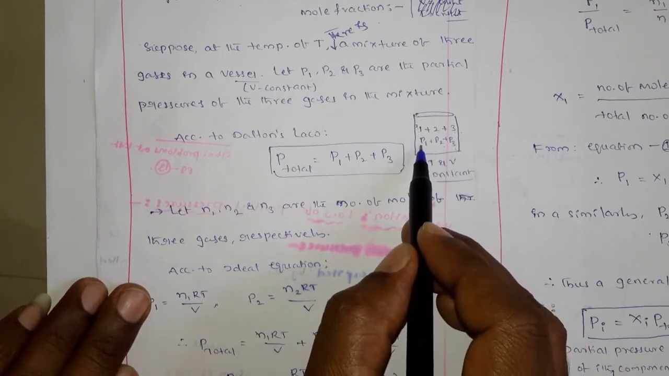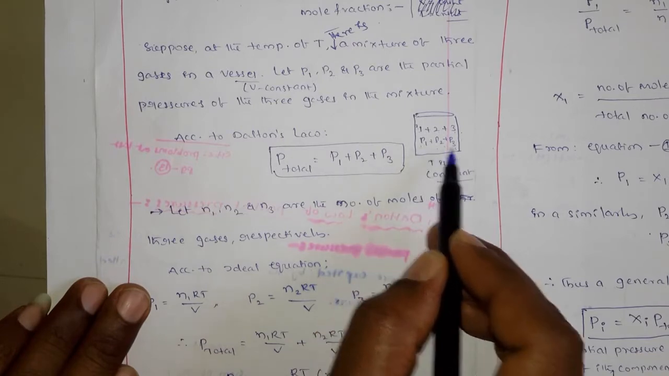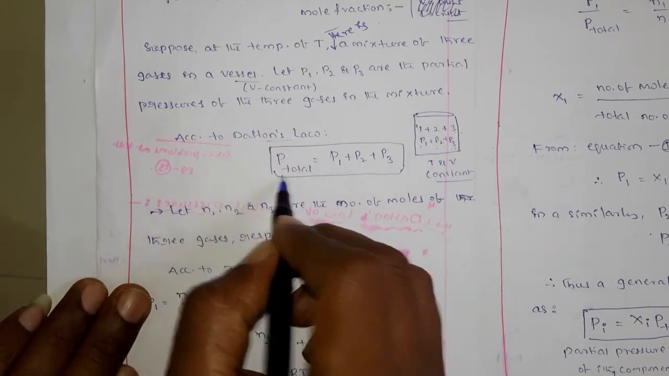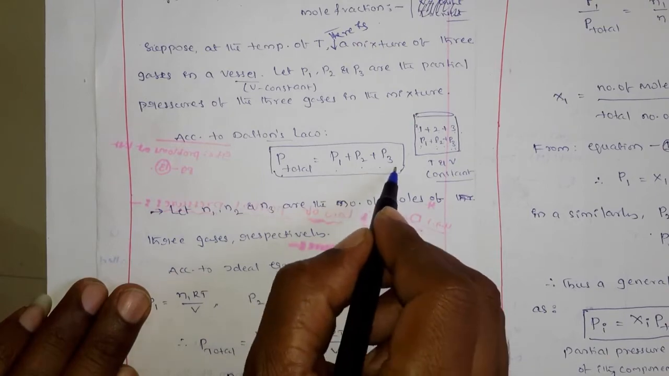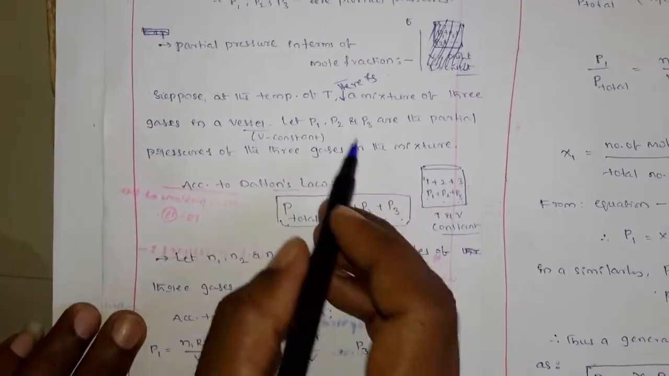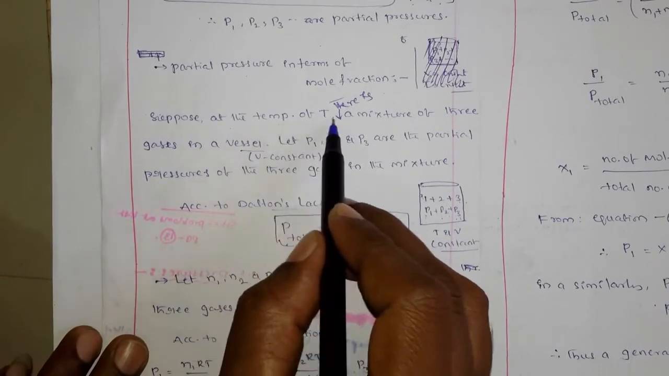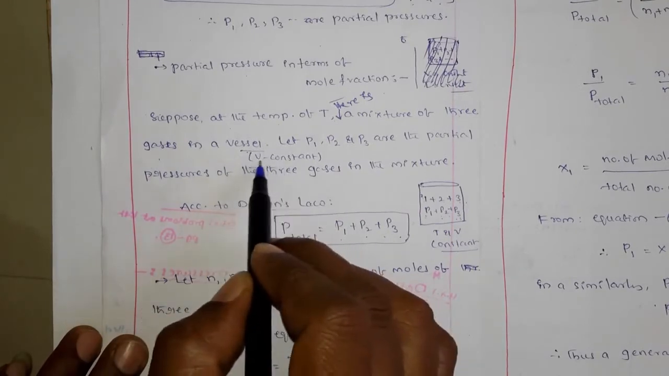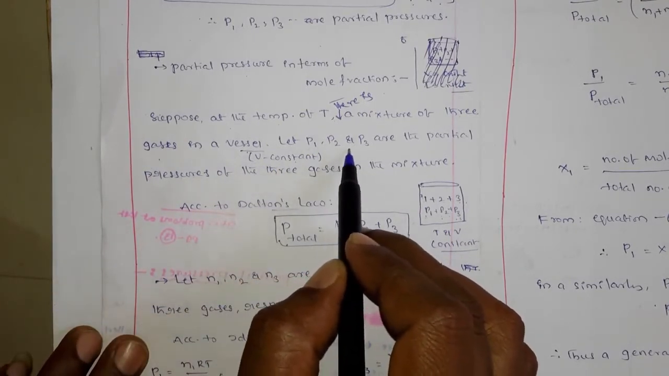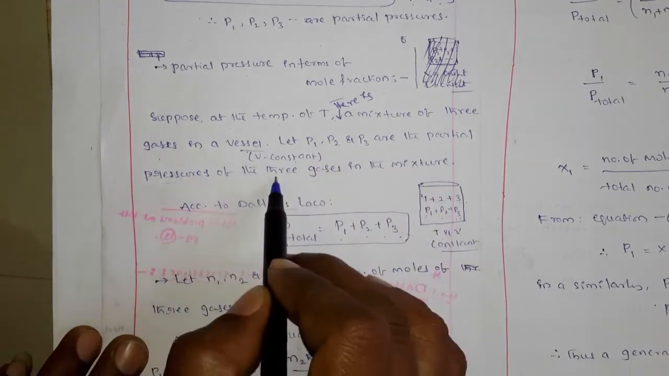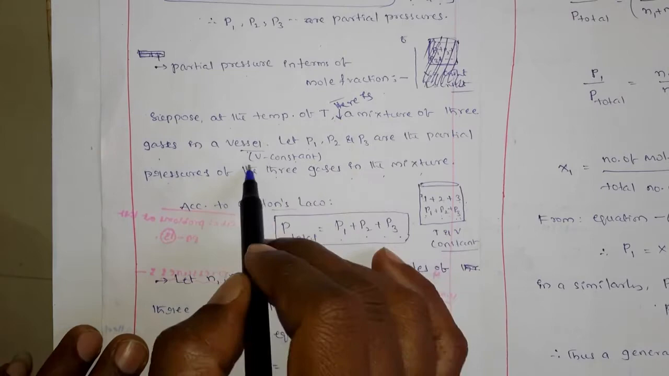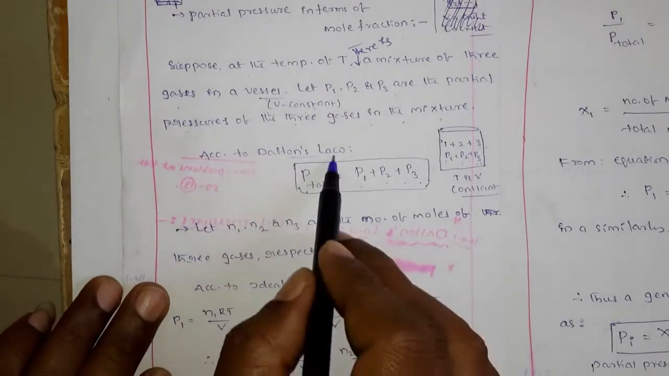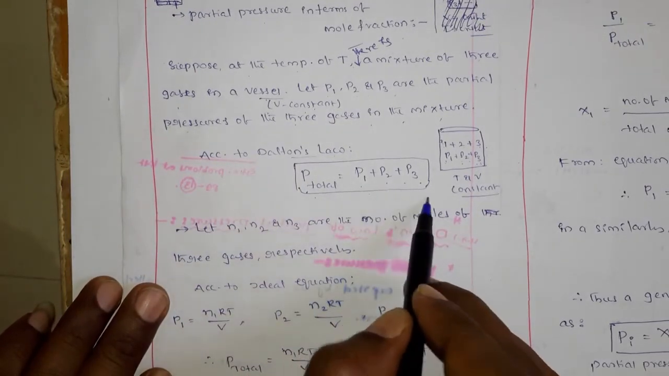Okay, that is the partial pressure of the first gas, partial pressure of the second gas and partial pressure of the third gas. Okay, and you know that according to the Dalton's law, P total is equal to P1 plus P2 plus P3. Okay, so that is I am reading here. Suppose at the temperature of T there is a mixture of three gases in a vessel. Okay, so here V is the constant. Let P1, P2 and P3 be the partial pressures of the three gases in the mixture. So మూడు గ్యాసులు ఉన్నాయి ఒక కంటైనర్ లోపట, వాటి యొక్క పార్షియల్ ప్రెషర్స్ ఏంటి P1, P2 and P3.